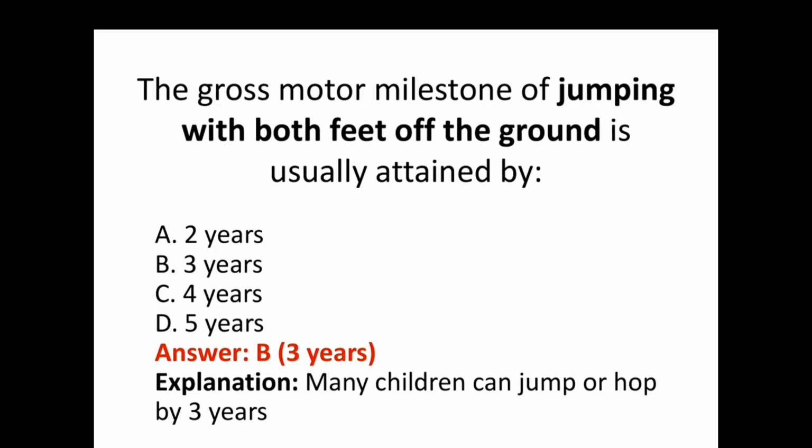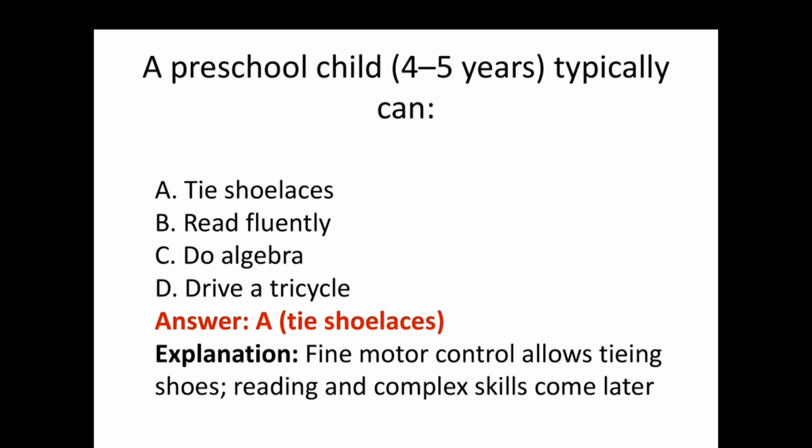The gross motor milestone of jumping with both feet off the ground is usually attained by 3 years. Many children can jump or hop by 3 years. A preschool child of 4 to 5 years typically can tie a shoelace.